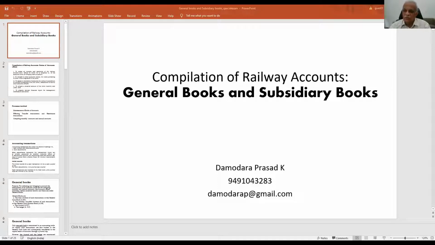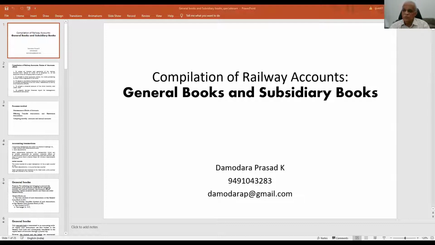So उन लोगों का all the financial transactions, they will be collected in the accounting unit. So that accounting unit has special responsibility, and that accounting unit has the responsibility of maintaining these railway accounts.